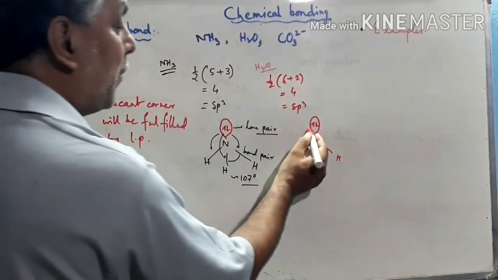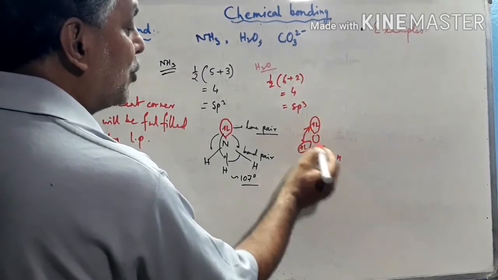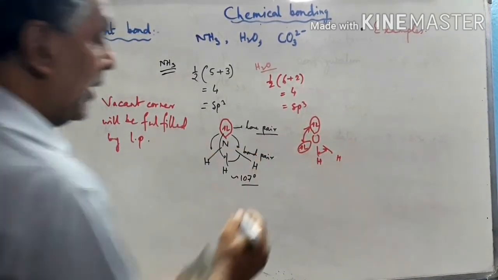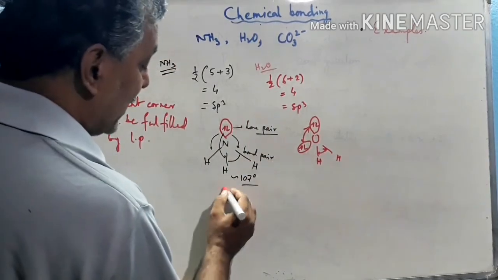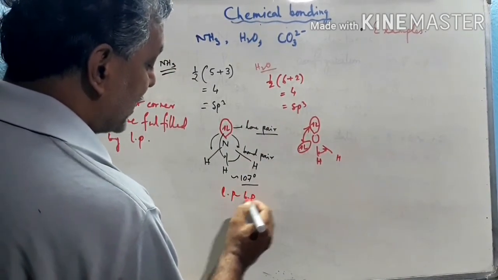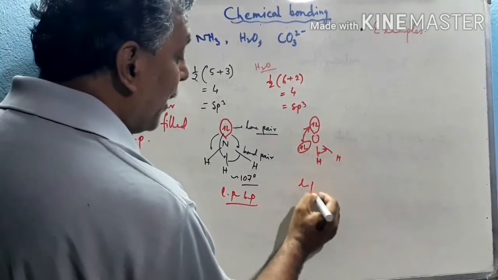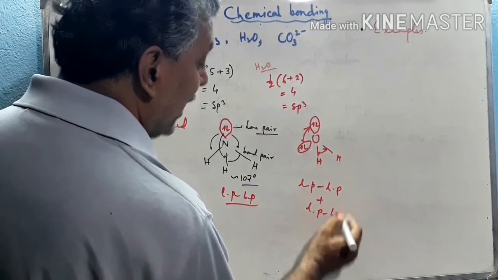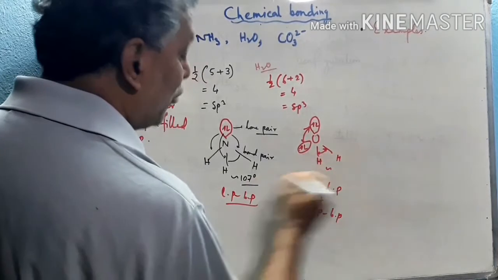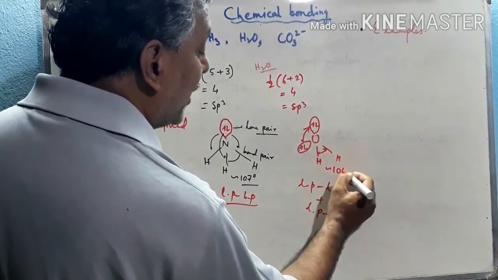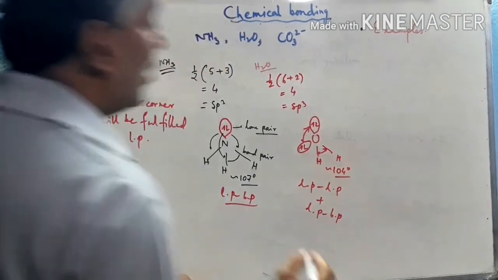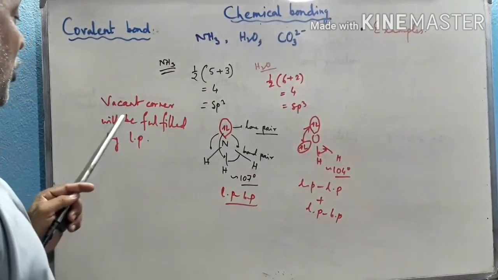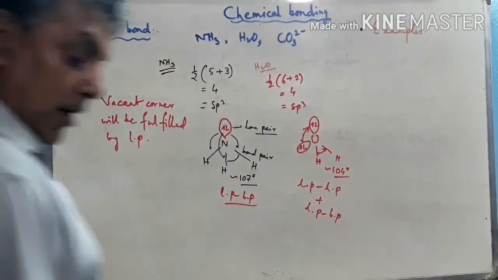Hence lone pair repulsion becomes very high, and that's why the bond angle decreases more as compared to ammonia. This is due to the lone pair bond pair repulsion. Here lone pair repulsion as well as lone pair bond pair repulsion occurs. Hence the bond angle decreases more as compared to ammonia, and the bond angle becomes approximately 104 degrees. So again the vacant corners are occupied by the lone pair.